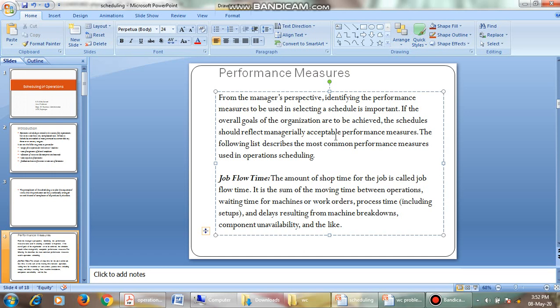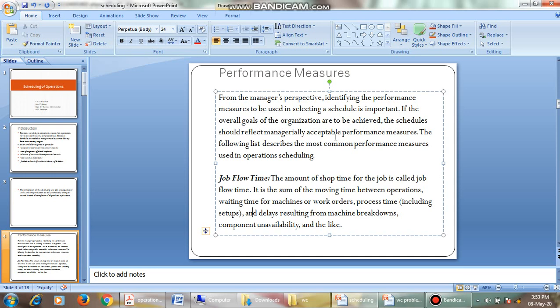See, for example, I'll tell you a simple example. If the time period for completion of the first step is 10 minutes, second step is 30 minutes, and for the third step it is again 10 minutes. Okay, first step is 10 minutes, second step is 30 minutes, and the third step is 10 minutes.